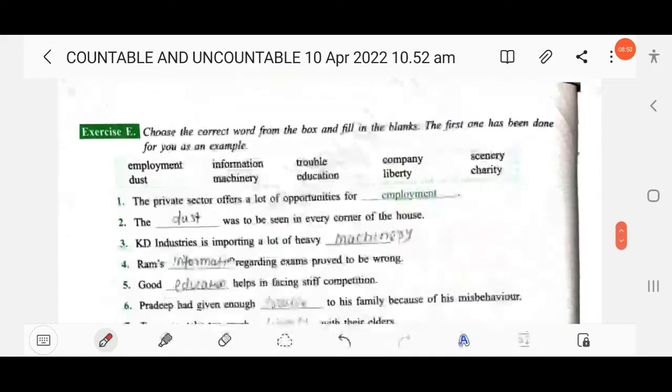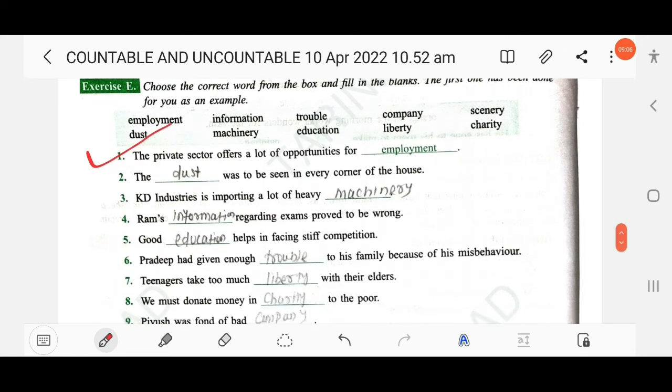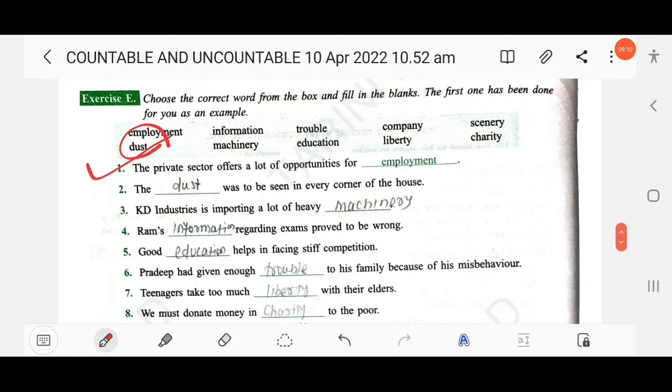Okay. Then next here, choose the correct word from the box and fill in the blanks. The first one has been done for you as an example. So here some nouns are provided, so you have to use the appropriate noun. Okay. So here the first one is already provided. Then next, the dash was to be seen in every corner of the house. So here, dust.